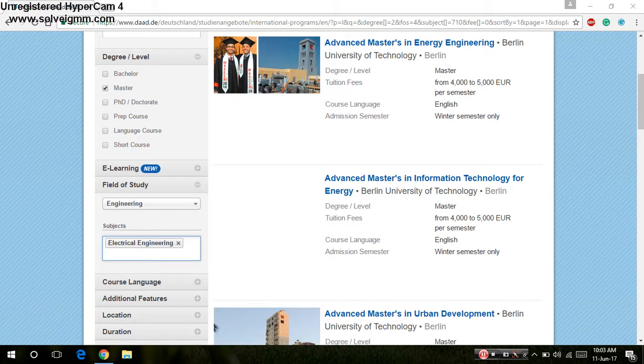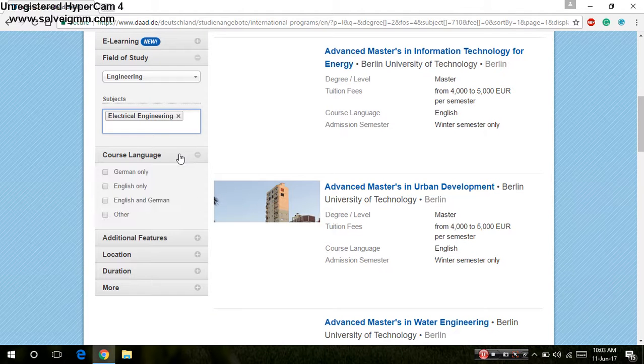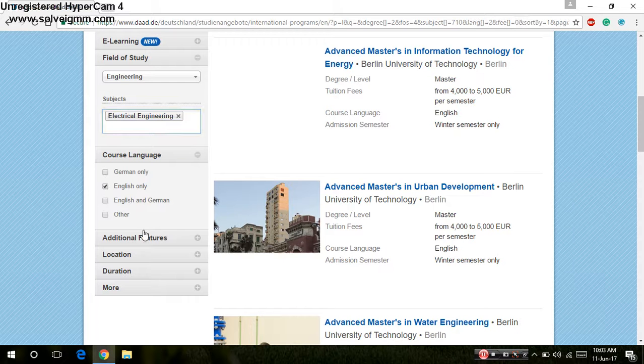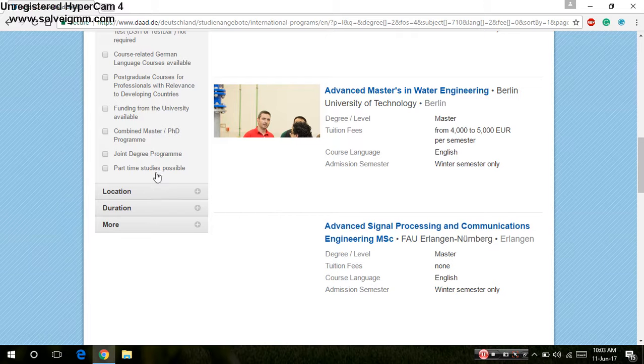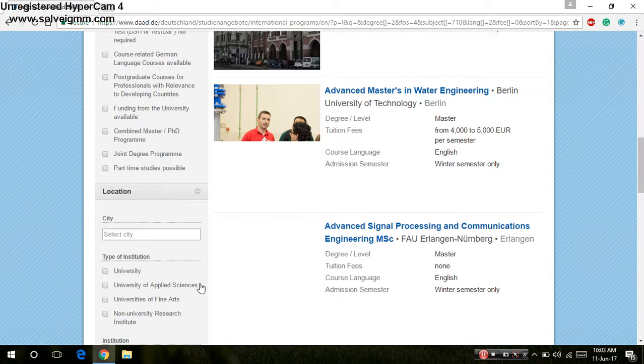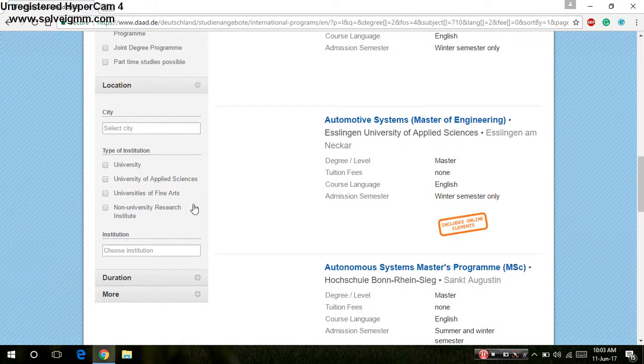After that, below there is a course language. Which language are you going to prefer, English or German? I am taking English as an example. And additional features, just leave them if you don't know about them. Location, which city you are going to study in, just leave that also.